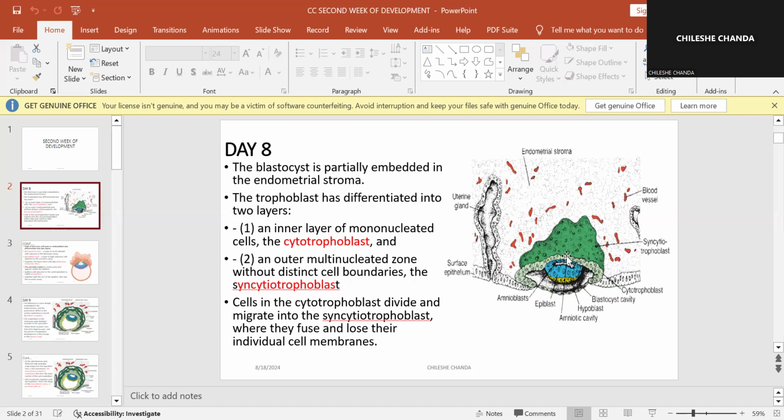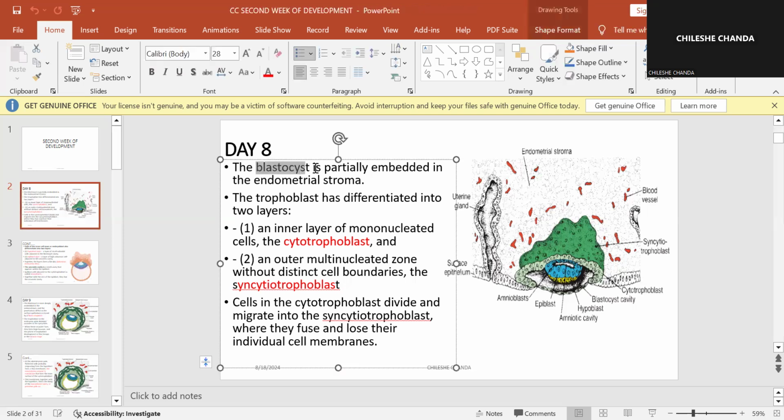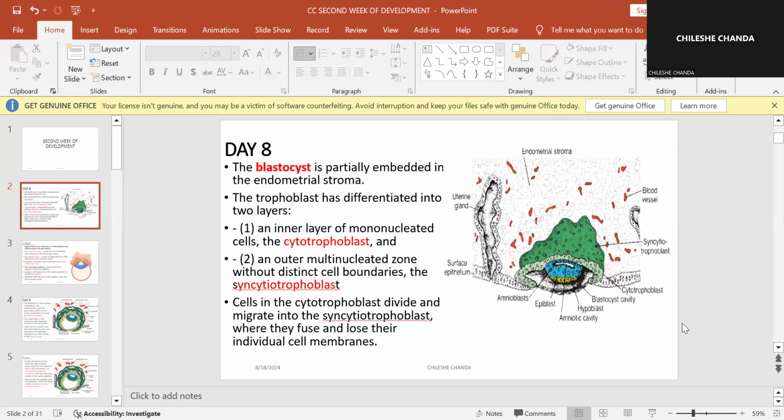Okay. So now, in week 1, all this is happening, such that the embryoblast is in that corner, we have that fluid cavity over there, and we have the trophoblast over there. And that whole thing is known as the blastocyst. That is where week 1 ends, and it ends also with implantation.